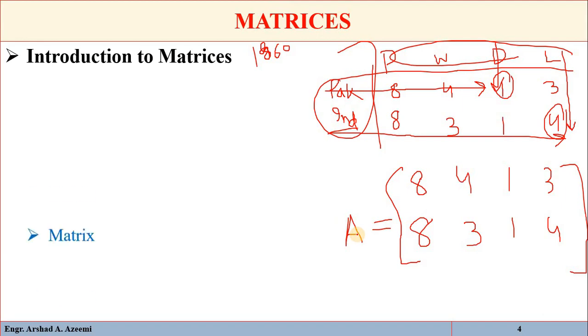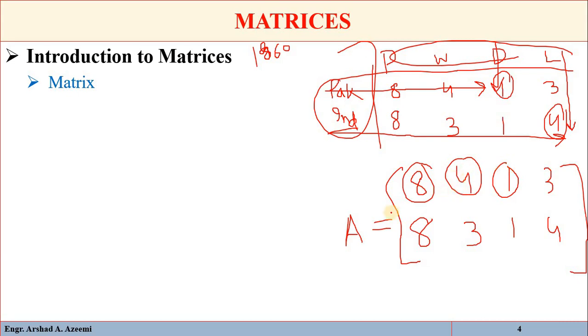A matrix is just a rectangular arrangement of real numbers enclosed in square brackets, and each number in a matrix is called an element, or an entry of the matrix.